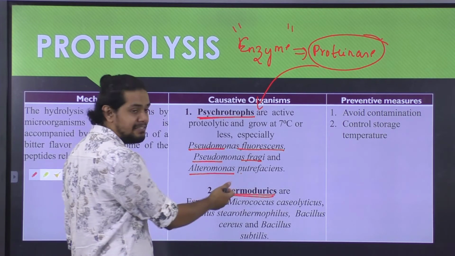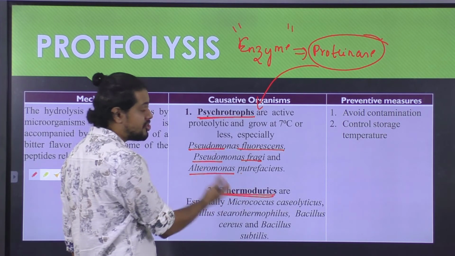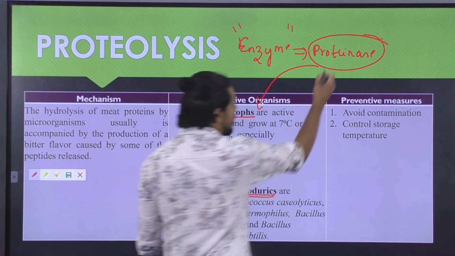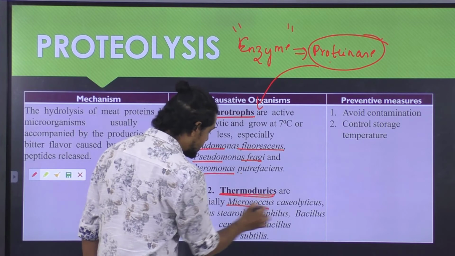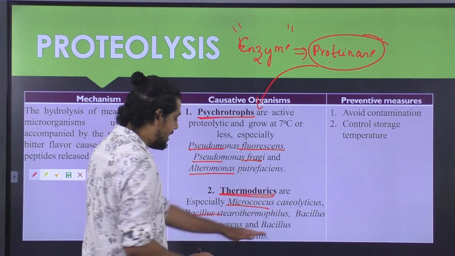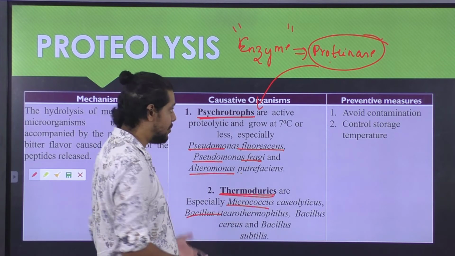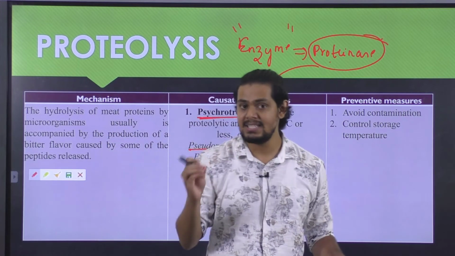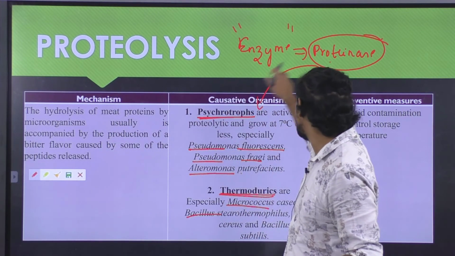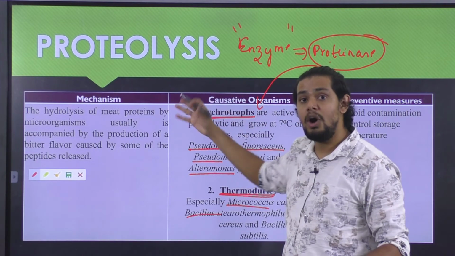Similarly we have thermoduric microflora which has an ability to produce proteinase as an enzyme, such as Micrococcus, Bacillus and Bacillus subtilis as well. Okay, so these are the important categories of microorganism which have an ability to produce proteinase as an enzyme. So what exactly happens?